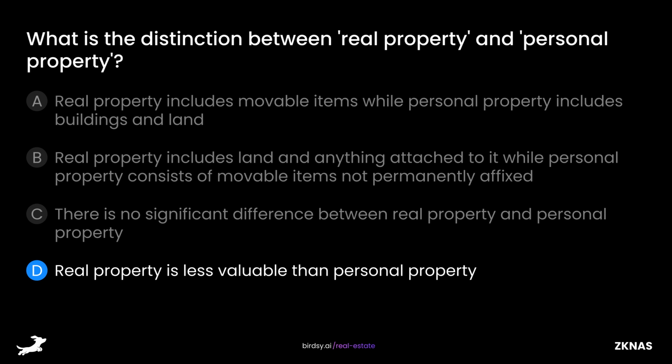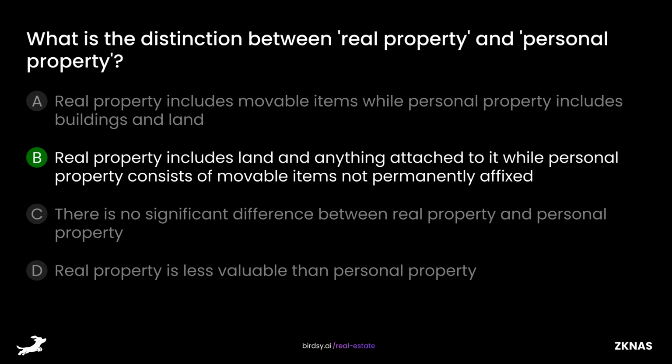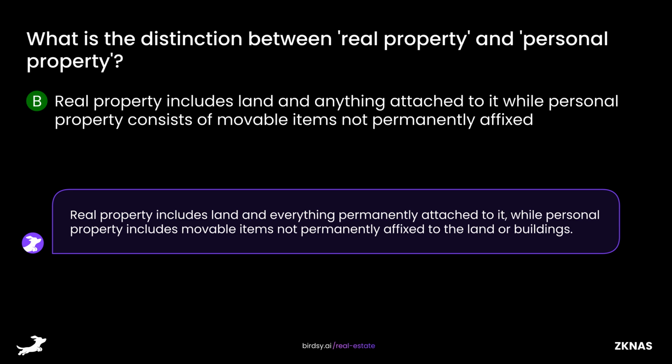Or D, real property is less valuable than personal property. The answer is B, real property includes land and anything attached to it, while personal property consists of movable items not permanently affixed. Real property includes land and everything permanently attached to it, while personal property includes movable items not permanently affixed to the land or buildings.